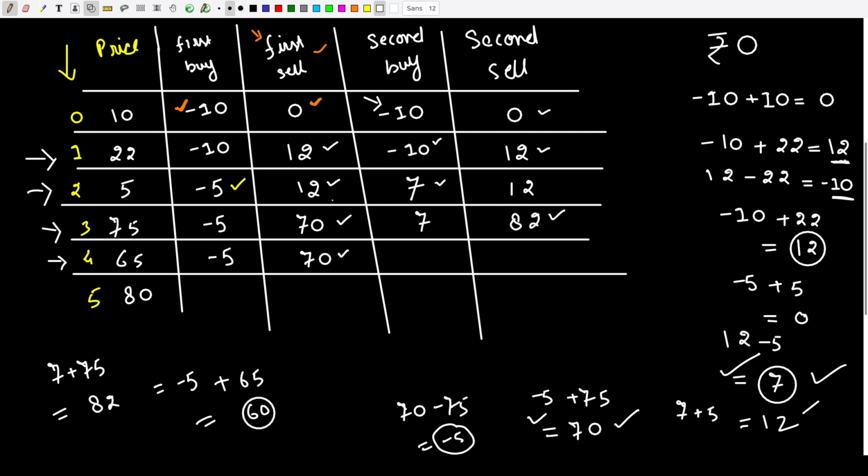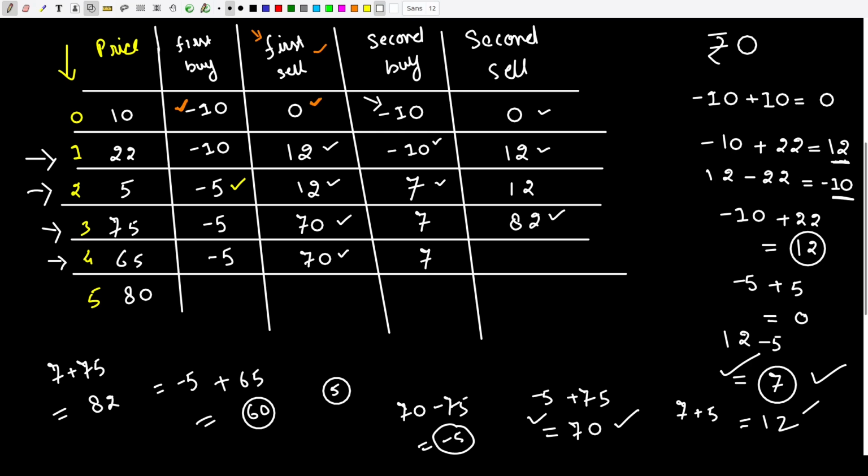Now after selling the stock for the second time, the amount of money I am left with is 70 rupees. So now I'm going to buy this stock for the second time. When I buy it the second time, the amount of money I will be left with is 5 rupees, which is 7 minus 65... no, 5 rupees. Now this 5 rupees is less than 7, so we are going to maintain 7 rupees.